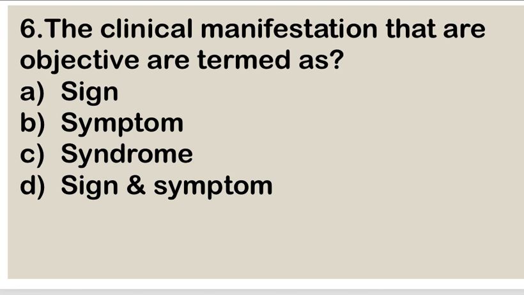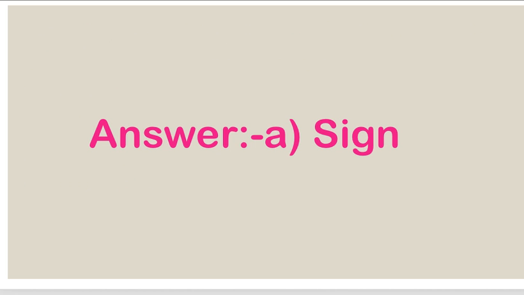Next question. The clinical manifestation that are objective are termed as A. Sign, B. Symptoms, C. Syndrome, and D. Sign and symptom. Right answer is A. Sign.